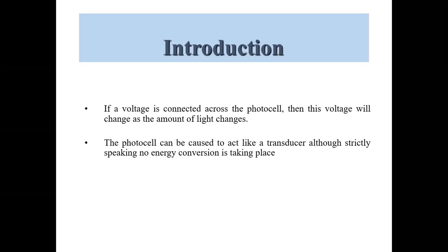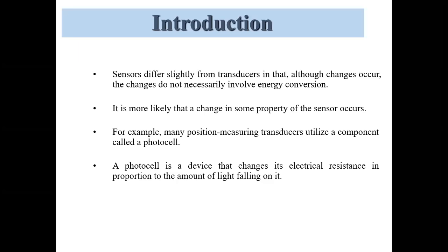And some transducers use a photocell. A photocell is a device which changes its electrical resistance in proportion to the amount of light falling on it.